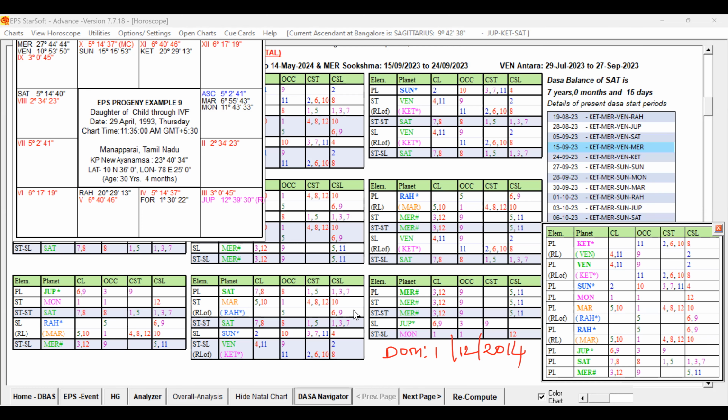For the marriage prospect, Saturn is in the star of this one, but the second level is supportive and the sublord is also a key planet, so it is supported. Mercury Dasa, Saturn Bhukti, Saturn Antra itself is supported for the marriage, right? But this Saturn Bhukti in Mercury Dasa is going to run for approximately 3 years. In that period, Saturn is favorable for progeny, and it will favor conception.